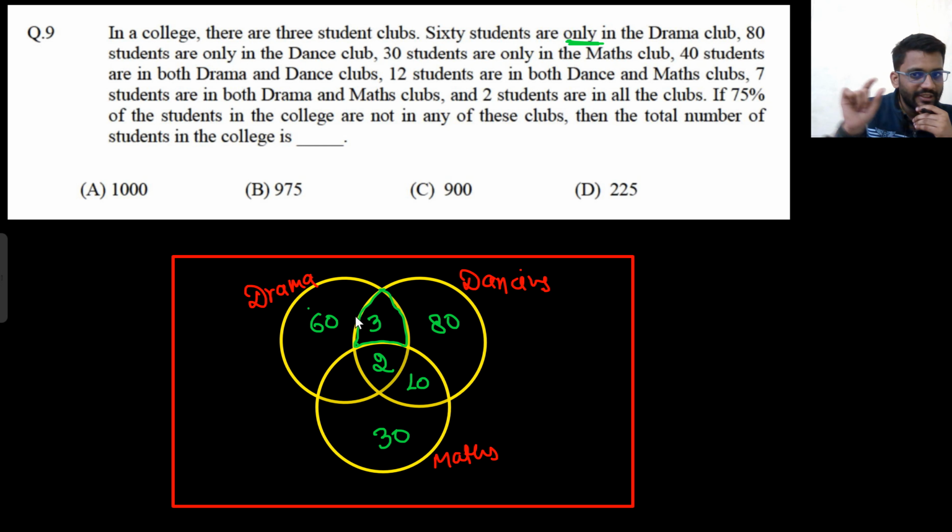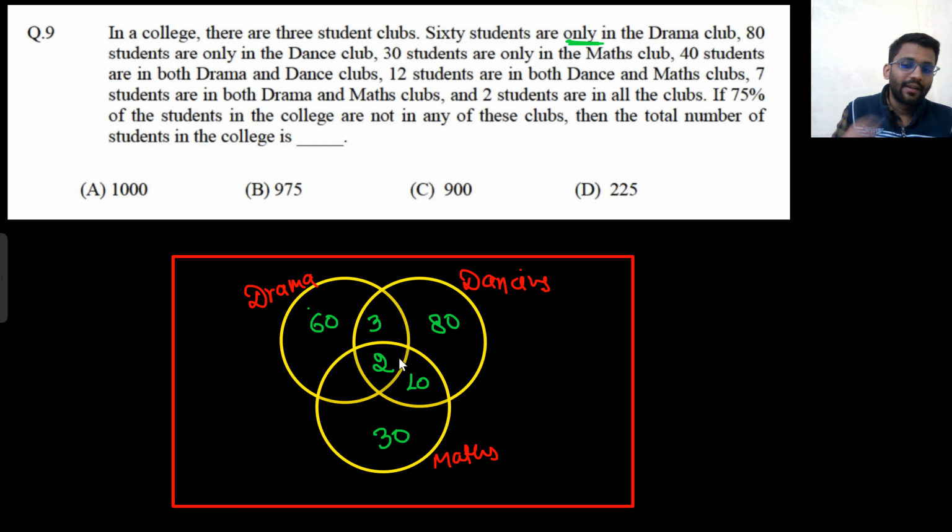The students who are in both drama and dancing but not in mathematics, these many students are these 3 students. What does this 10 represent? 10 represents the students who are in dancing and mathematics but not in drama.